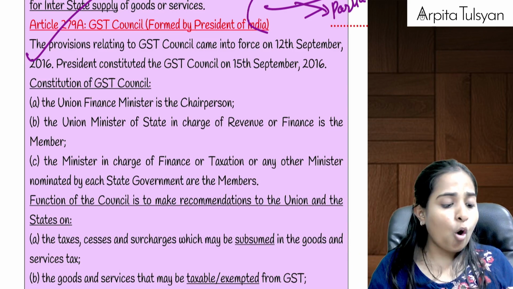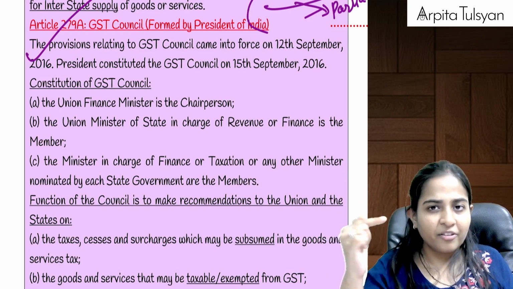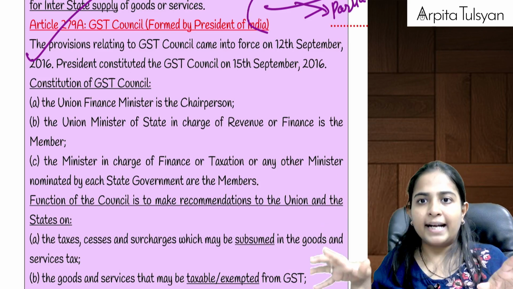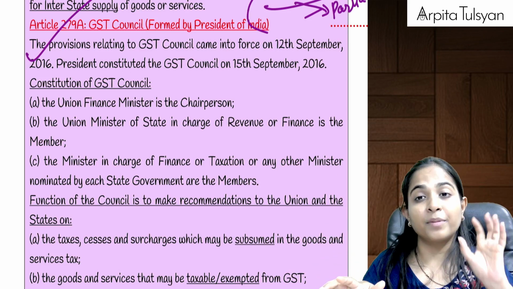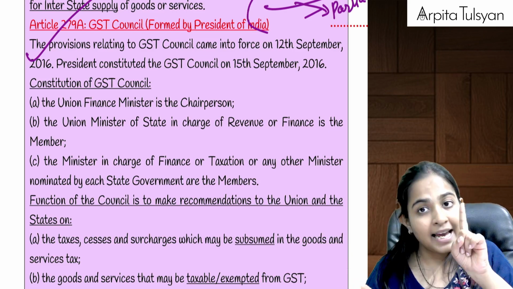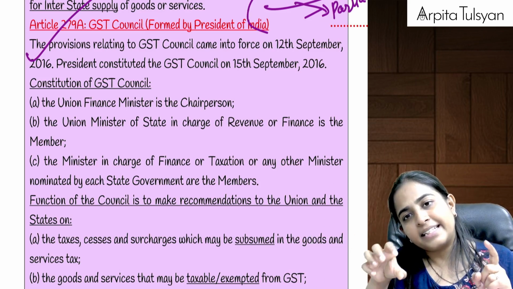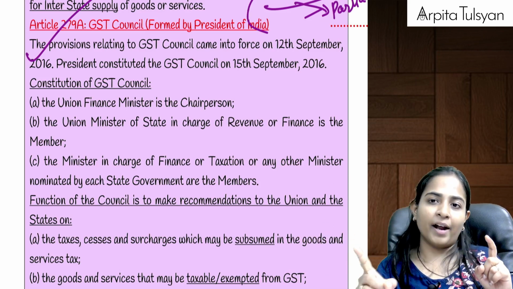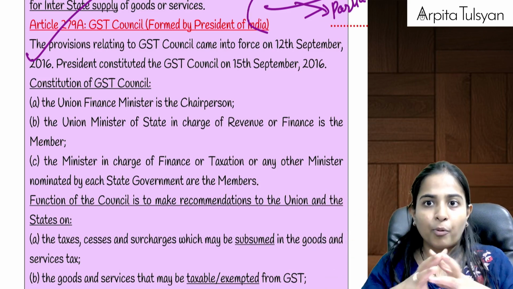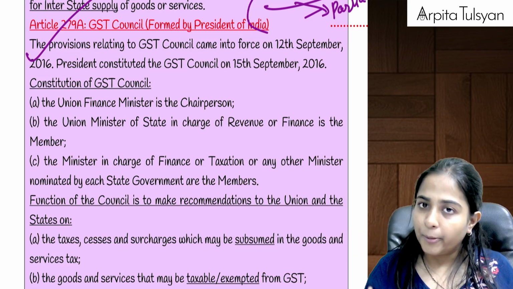Now, who all will come and sit in the GST Council? The chairperson is the honorable finance minister of the country. Then there will be 2 categories of members. First, from the central government, that is the Union Minister of State who is in charge of revenue or finance. And then from every state we will take one minister who is in charge of finance or taxation. So we are going to have people from the central government and from the state governments.